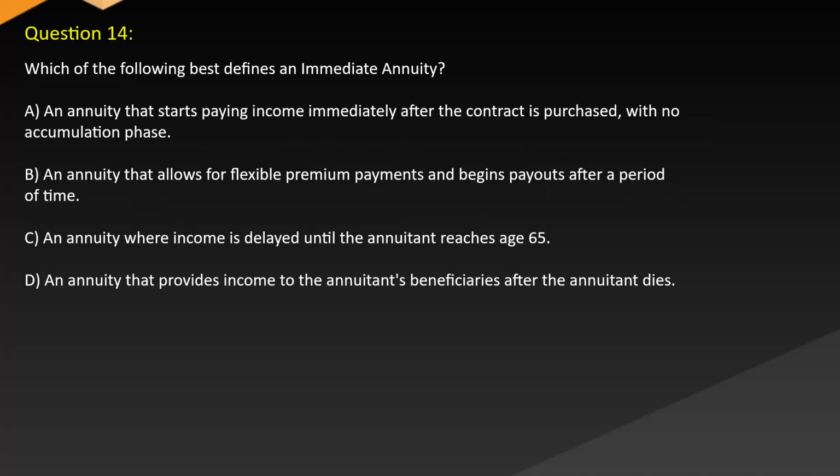Question 14. Which of the following best defines an immediate annuity? A. An annuity that starts paying income immediately after the contract is purchased with no accumulation phase. B. An annuity that allows for flexible premium payments and begins payouts after a period of time. C. An annuity where income is delayed until the annuitant reaches age 65. D. An annuity that provides income to the annuitant's beneficiaries after the annuitant dies.